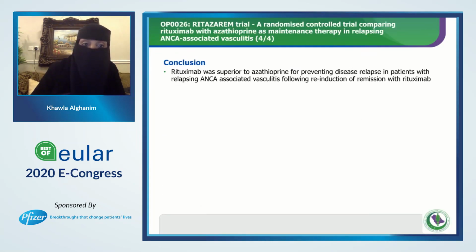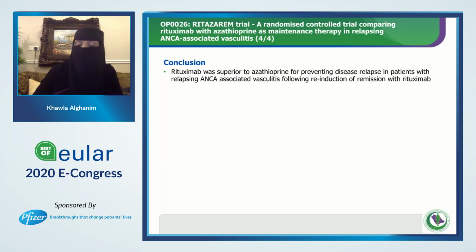They did conclude from this study that rituximab was superior to AZA for preventing disease relapse in patients with relapsing ANCA-associated vasculitis following reinduction of remission with rituximab. So we induce with rituximab and we follow these patients with rituximab. I think this is a really interesting study.